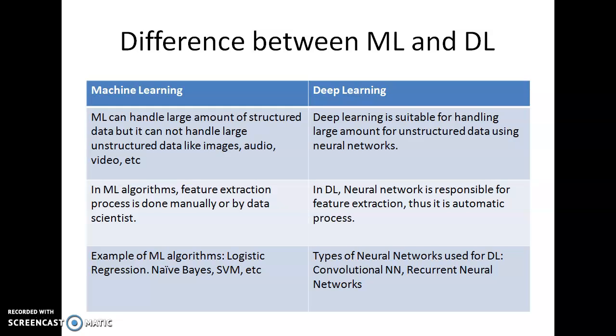The second point of differentiation is that in machine learning algorithms, the feature extraction process is done manually or by the data scientist. In the case of deep neural networks, or deep learning, the neural network is responsible for feature extraction. Thus this process is automatic in deep learning.